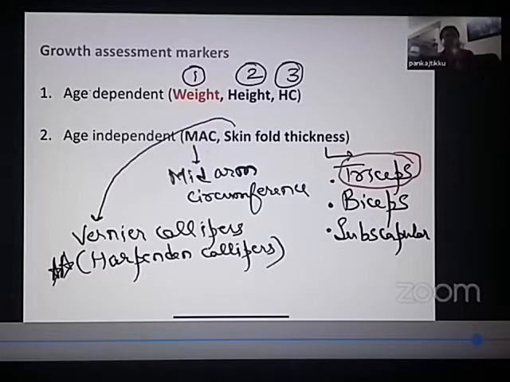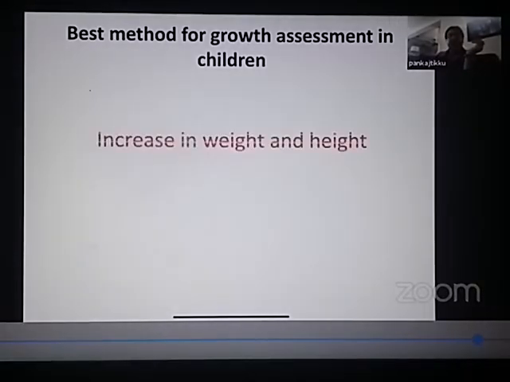Why have I marked weight in red? I have marked weight in red because it is overall the most commonly used growth assessment marker. So I'll again repeat, which is the most commonly used growth assessment marker in children? It is the weight of the child. In fact, they normally say that both weight and height are considered to be the best markers for growth assessment.